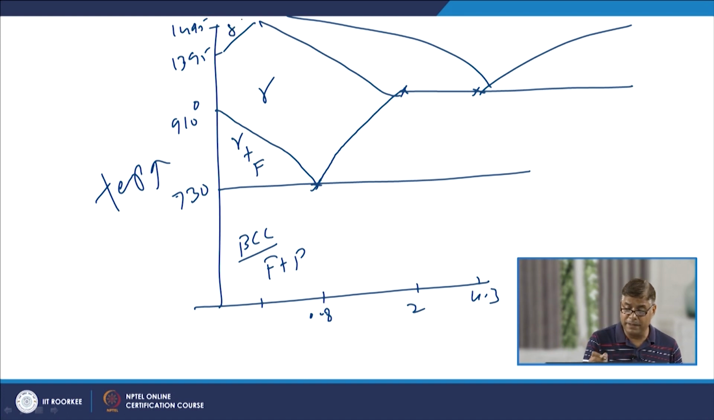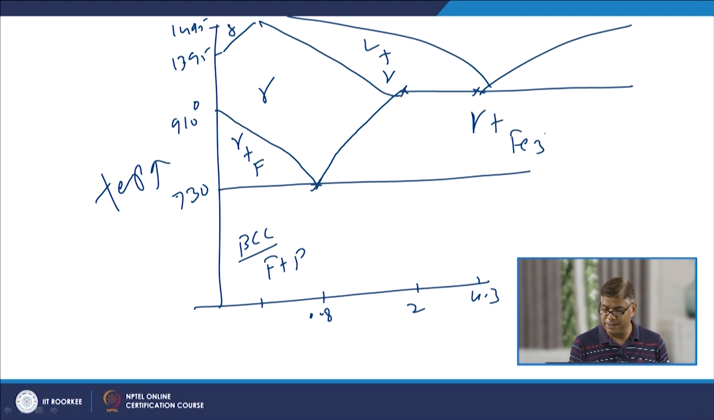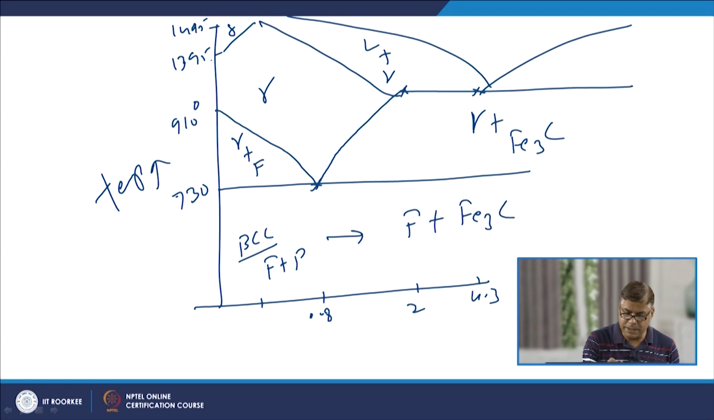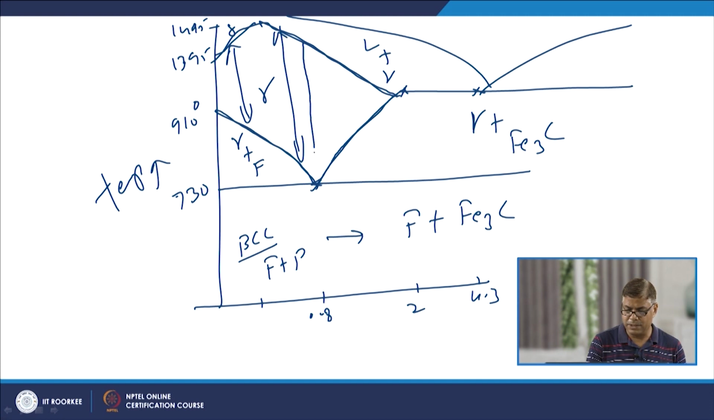Thereafter, we have the delta, and on this side we have liquid plus gamma, and here gamma plus Fe3C. That is the iron carbide. So, this is the band where we basically have ferrite plus iron carbide. If we notice this, this is the zone where we get the austenite. So, the temperature range in which the steel is converted into austenite during heating changes as a function of the temperature.